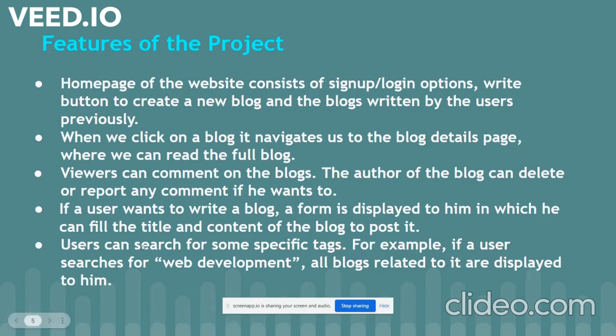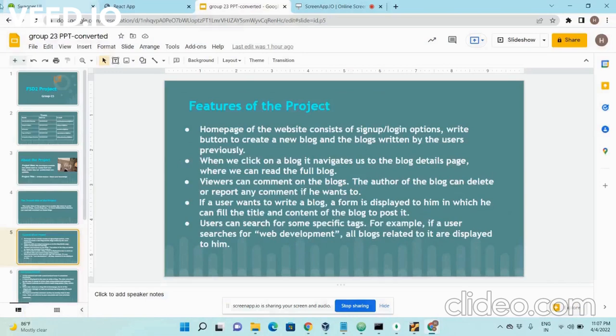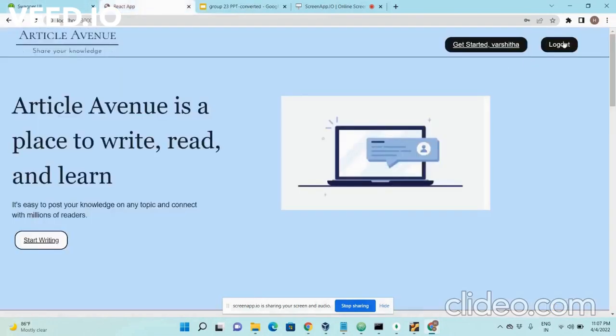And users can also search for specific tags. For example, if a user searches for web development, all blogs related to it should be displayed to them. So I will show the demo of the project.